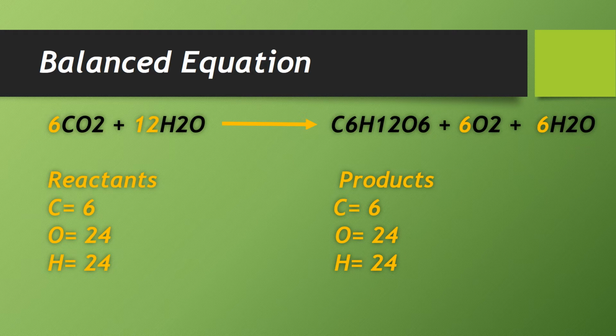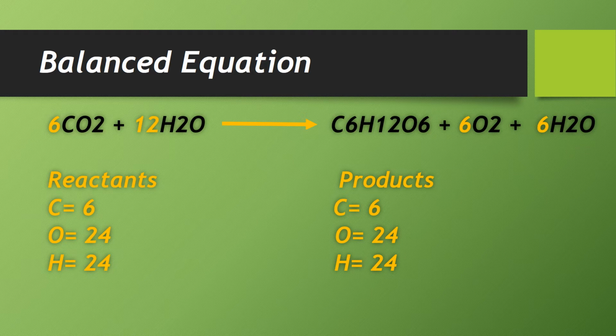Here we have 12 hydrogen. We have just 2 hydrogen, but this 12 is for this hydrogen. So when we multiply this 2 with this 12, then we have 2 12s are 24. So we have the number of hydrogen in the reactant, that is 12, 6 carbon, 24 oxygen, 24 hydrogen.